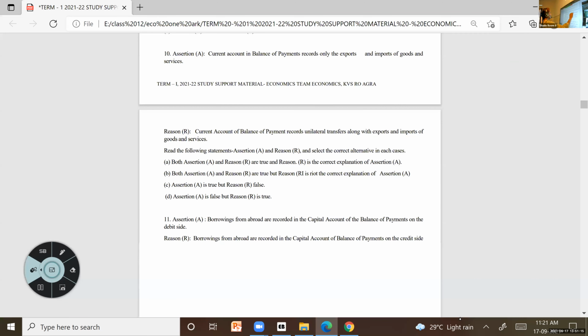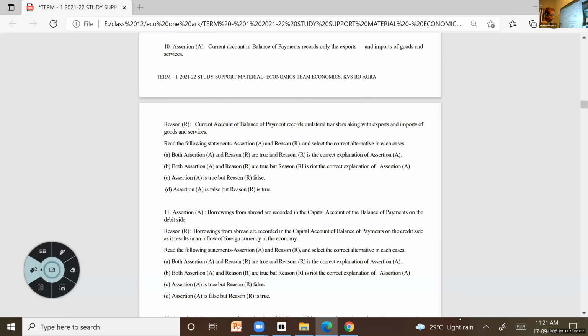Read this slowly, okay? Current account of balance of payments records only the exports and imports of goods and services.